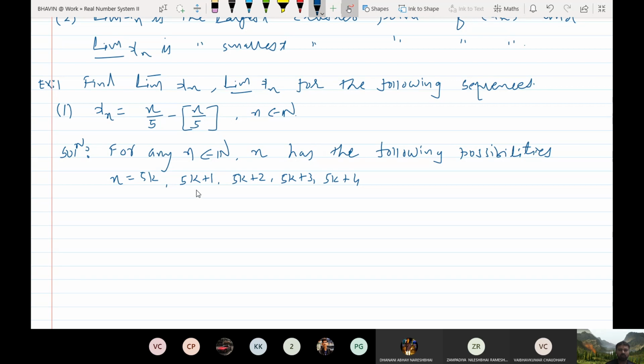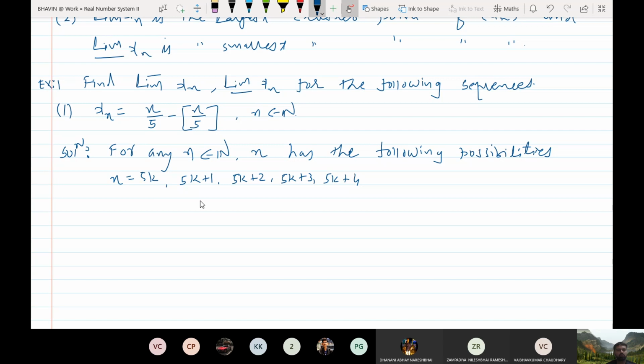Now Vibhav is saying that I am not saying 16, I want to say 60. 60 is which form? 5k. Yes. So if you take any positive integer, then it must be of the form of any one of these 5.